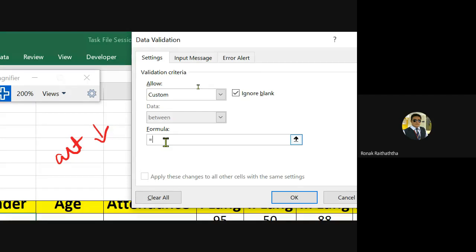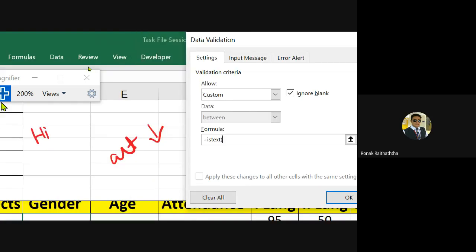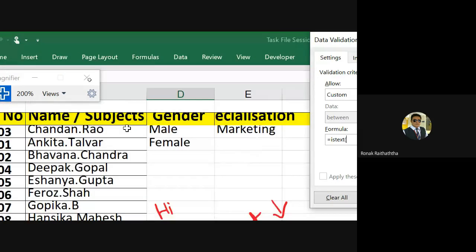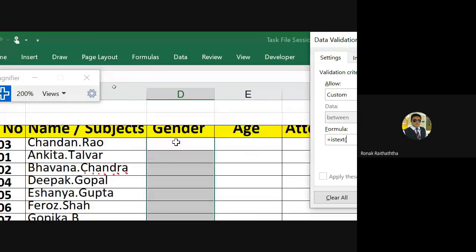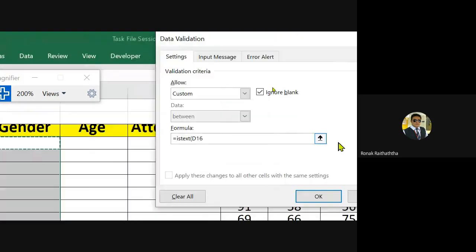There is one formula in Excel that starts with ISTEXT, right? So you will be using ISTEXT, opening the bracket, and in the bracket we would give the link of the cell, the first cell over here, that's going to be D16 in my case.